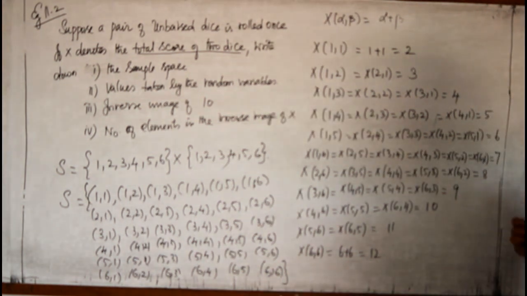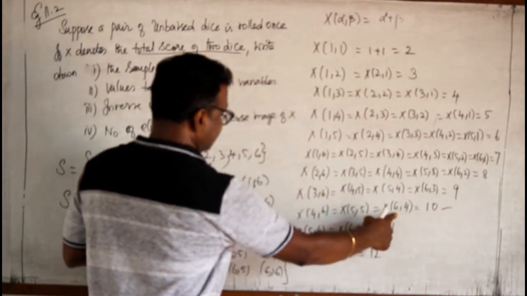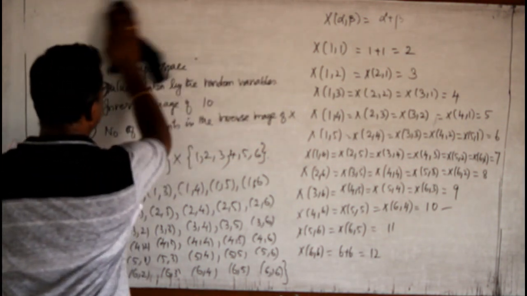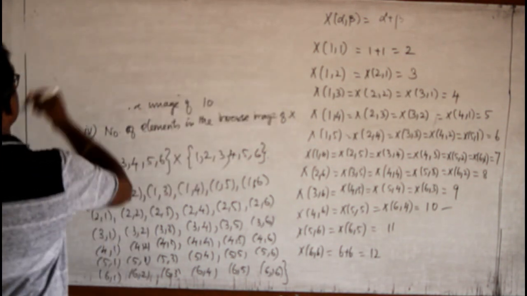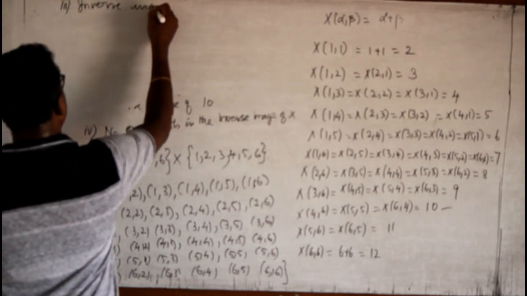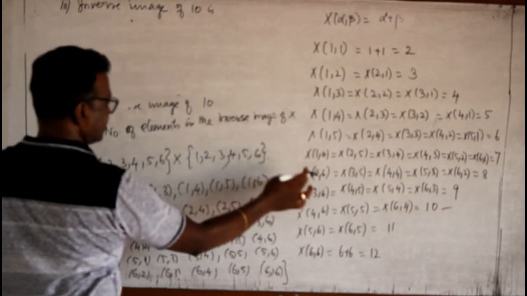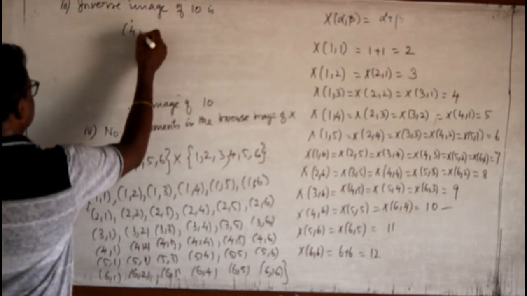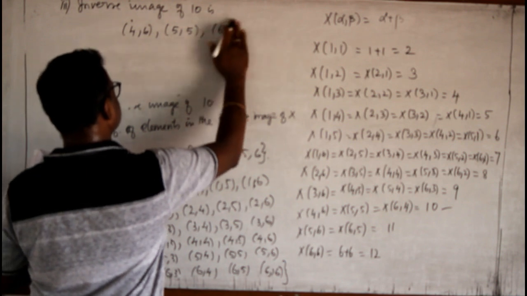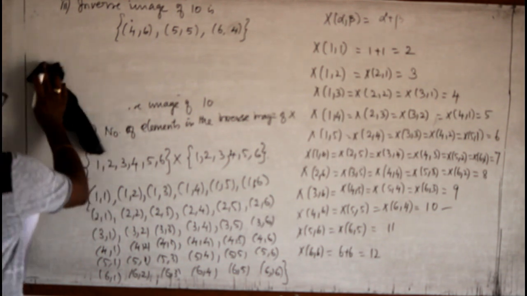This is the second question. Now, inverse image of 10, they are asking. Where am I getting 10? These are the inverse images of 10. So, that is our third question. Inverse image of 10, what are they? (4,6), (5,5), (6,4). These are the inverse images of 10.